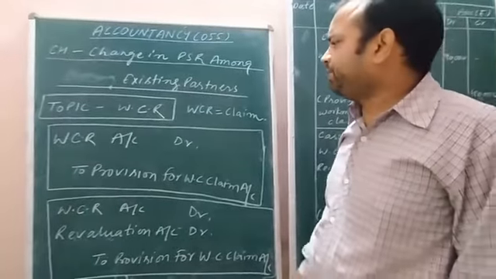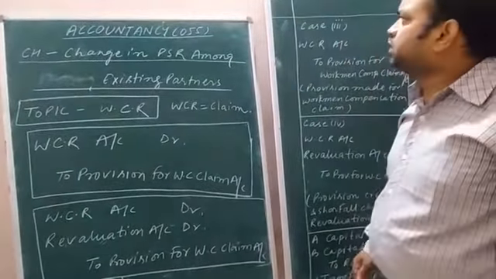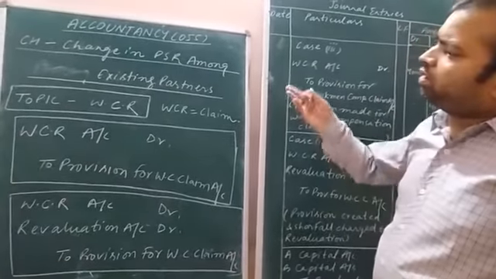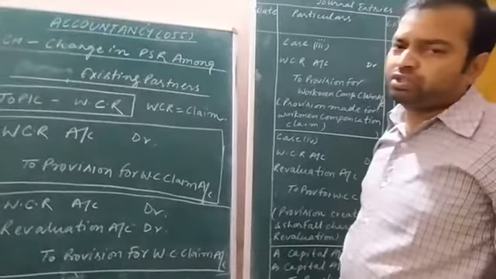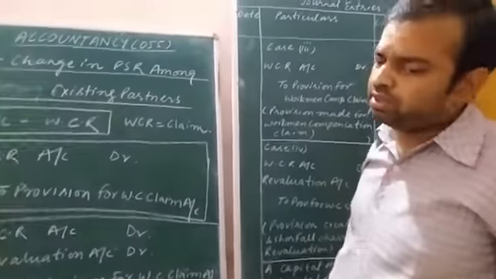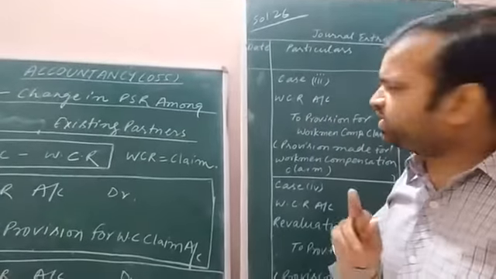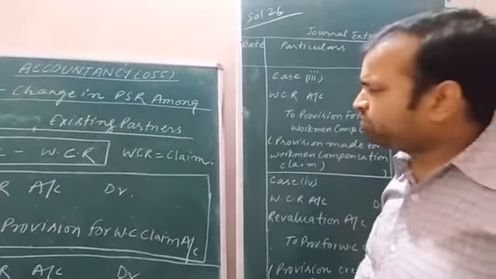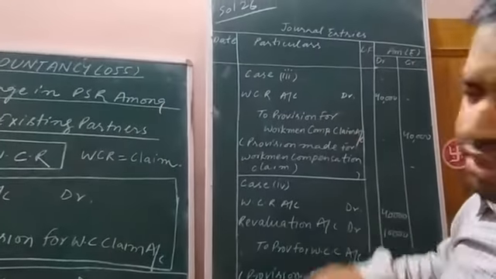Now this topic WCR will be explained to you on the basis of question 26, case 3rd and 4th. Case 1st and 2nd I already explained in the previous online class sessions of accountancy. Now the case 3rd and 4th is left.